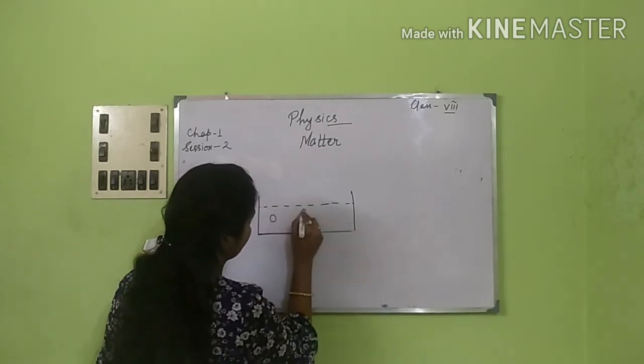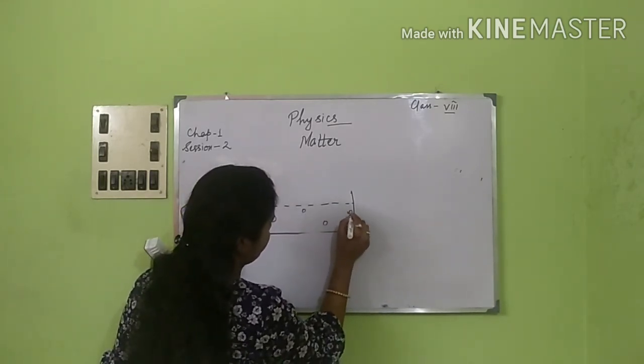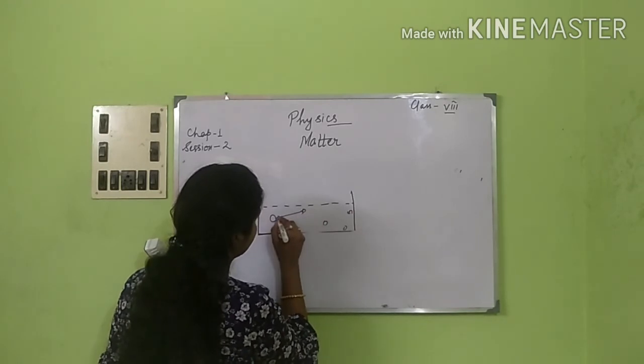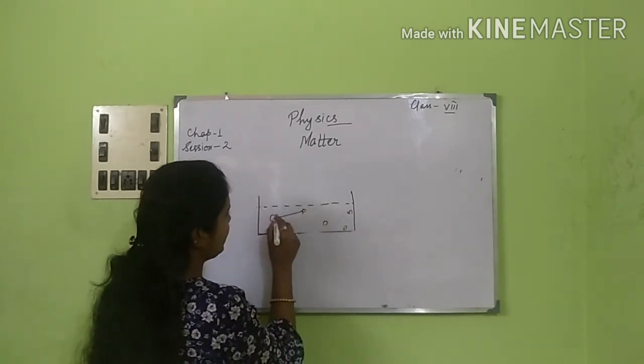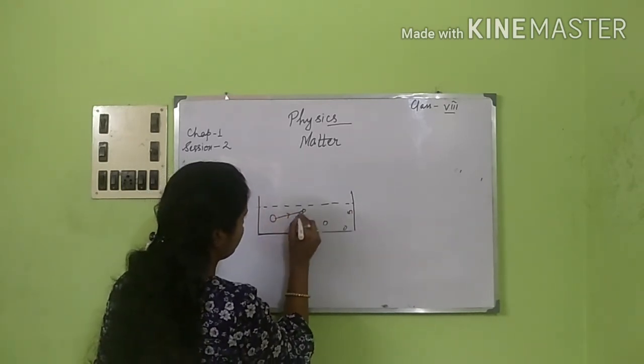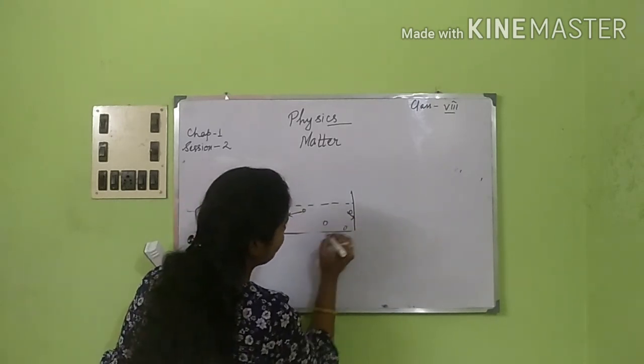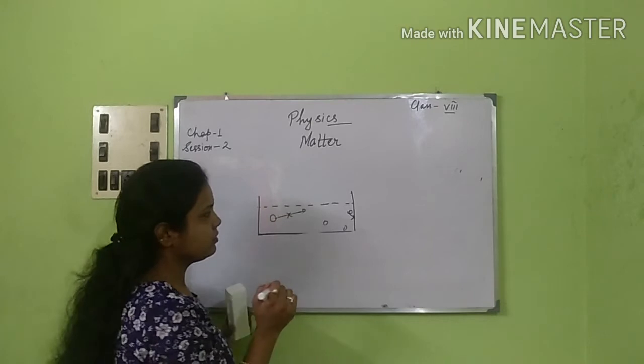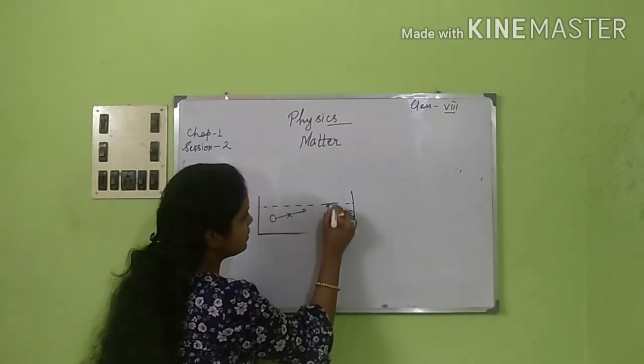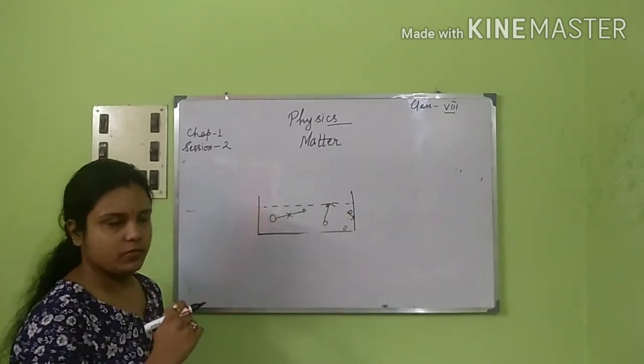Here are the molecules that are moving. These molecules are either striking each other or bombarding the walls of the container or the surface of the liquid.